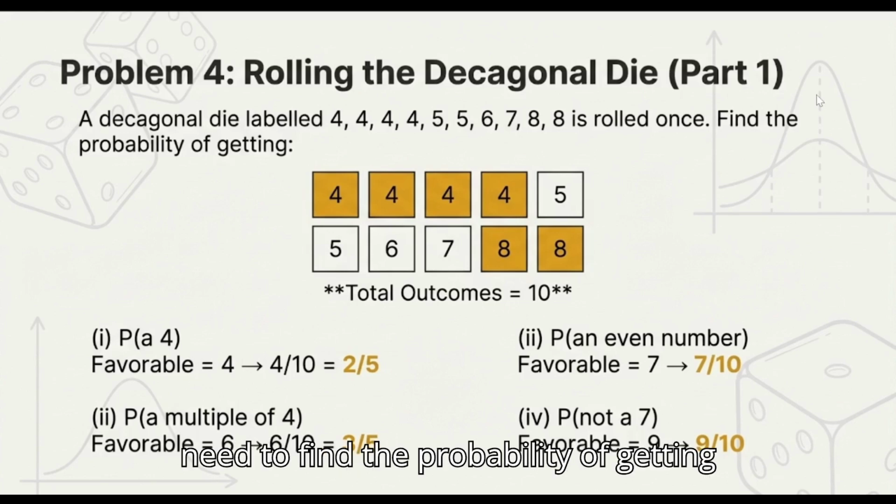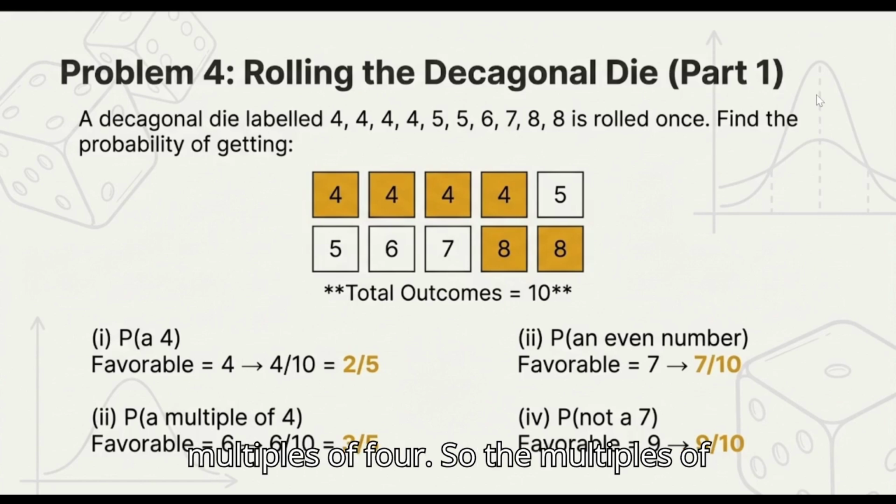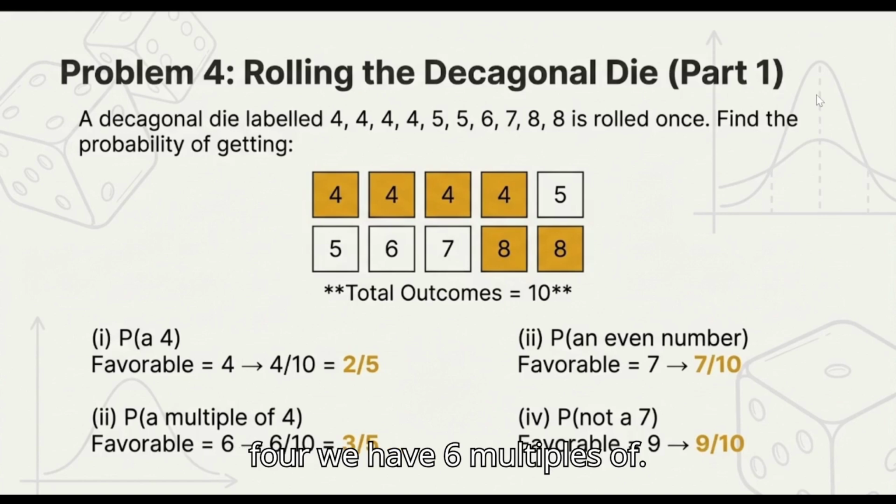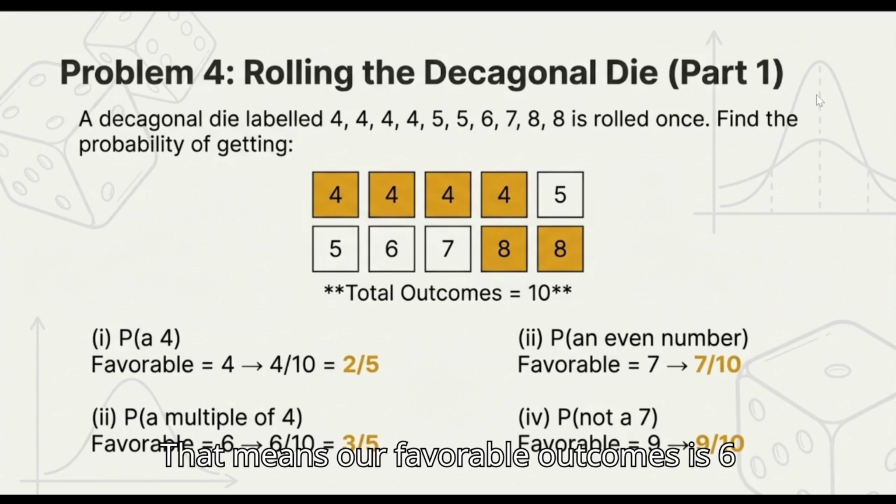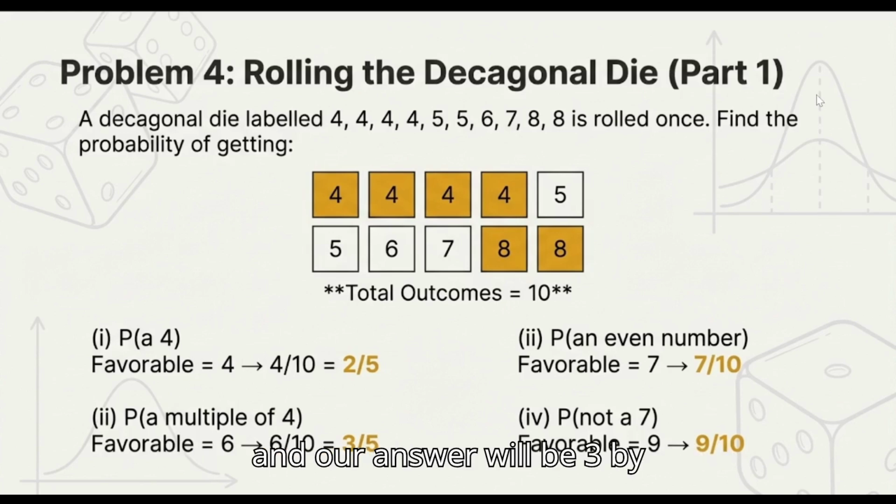For the second part, we need to find the probability of getting multiples of 4. So the multiples of 4, what are they? We have 6 multiples of 4. The first is 4 and the second is 6, and then we have 8. That means our favorable outcomes is 6 and our answer will be 3 by 5.